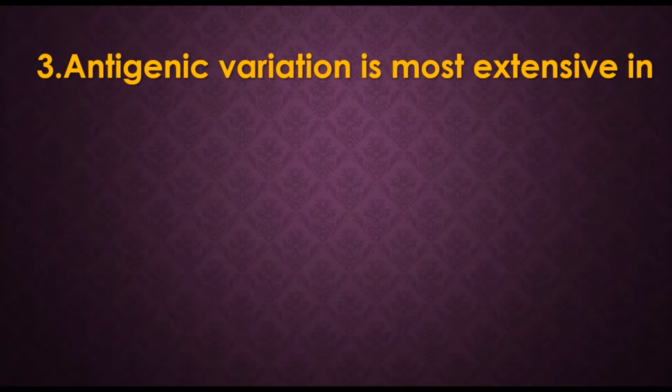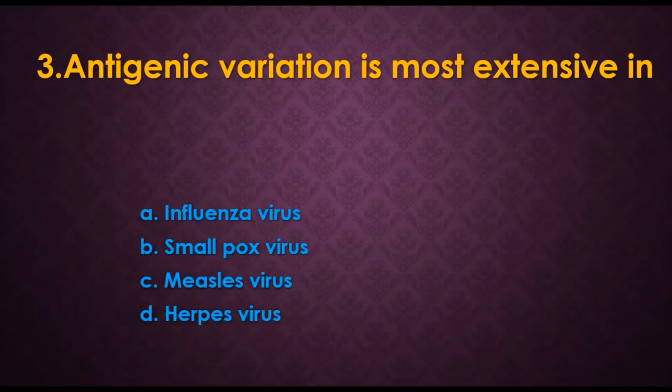Third, antigenic variation is most extensive in, that means more often we are going to see antigenic variation in, which of the following. Options are A. Influenza virus, B. Smallpox virus, C. Measles virus, D. Herpes virus. And the answer is influenza virus.